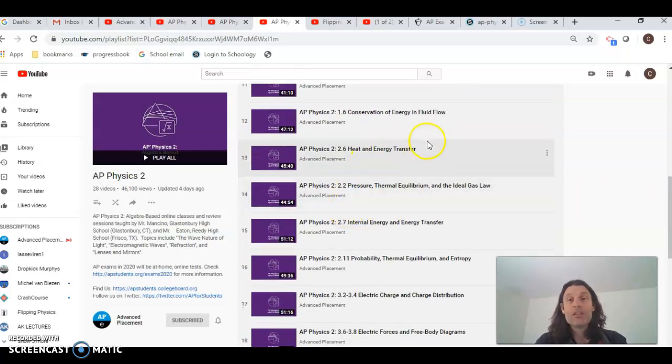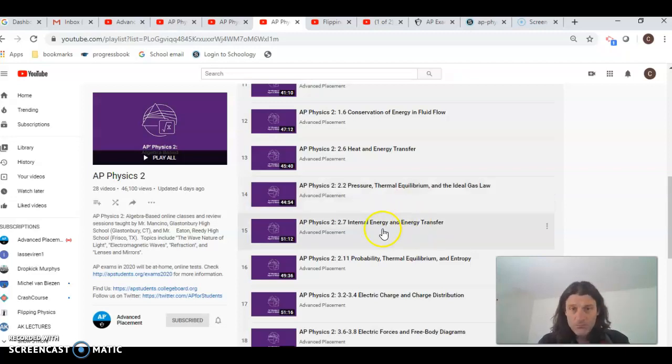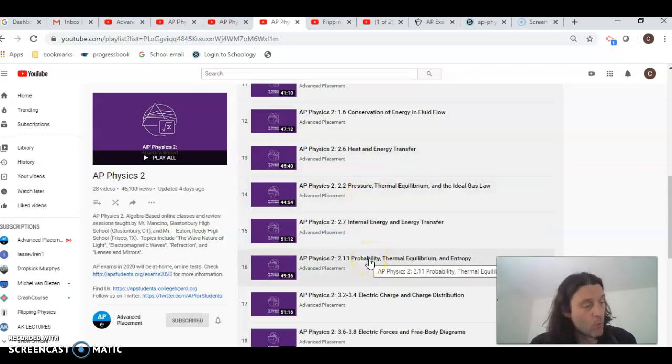After that, you see heat and energy transfer. So this is when we're getting to thermodynamics, and this was the ideal gas laws. This is when we had PV diagrams for heat engines, and then internal energy and energy transfer and thermal equilibrium. Ooh, entropy. Entropy, everybody's favorite. So I would link those topics together. So the heat energy videos 13, 14, 15, and 16. Those videos are one topic.